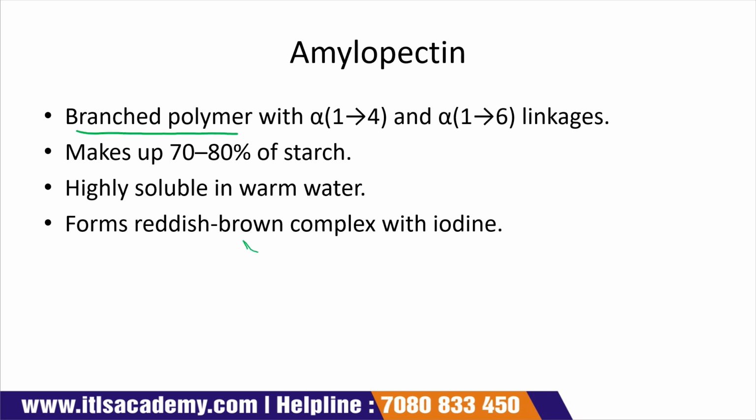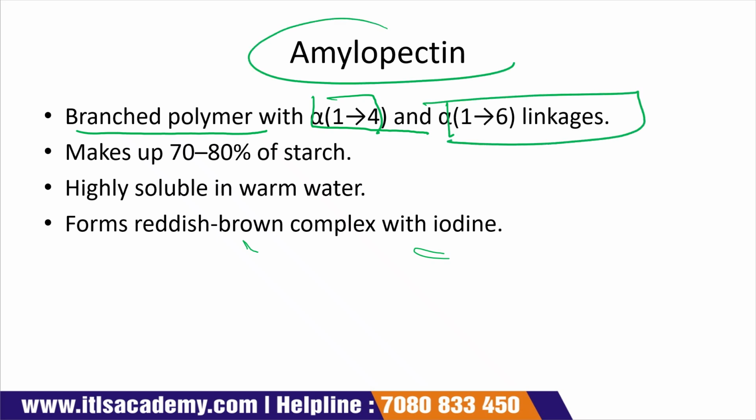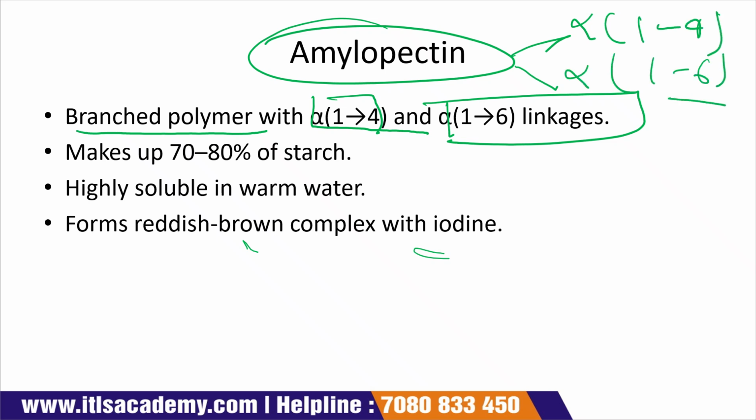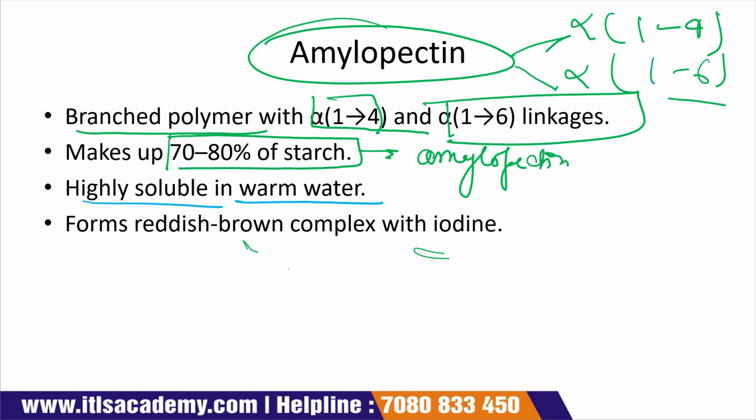Amylopectin is a branched polymer with alpha 1,4 and alpha 1,6 linkages. In amylopectin, two types of linkage are present. One is the alpha 1,4 linkage and the other is the alpha 1,6 linkage. About 70 to 80% of starch is made up of amylopectin. It is highly soluble in warm water. It forms a reddish brown complex with iodine.